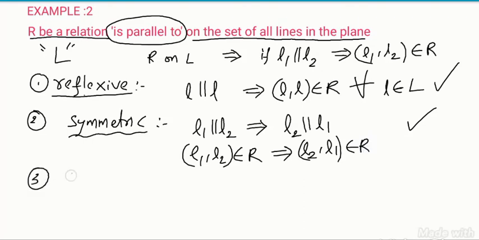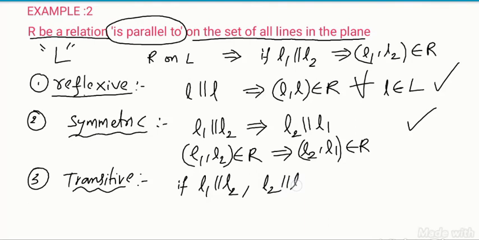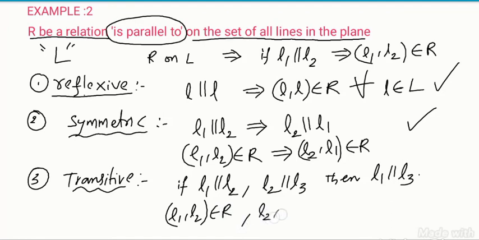Third one, transitive. Transitive means we have to take three. If L1 is parallel to L2 and L2 is parallel to L3, then we can tell that L1 is parallel to L3. (L1, L2) belongs to R, (L2, L3) belongs to R, then (L1, L3) must also belong to the same relation.